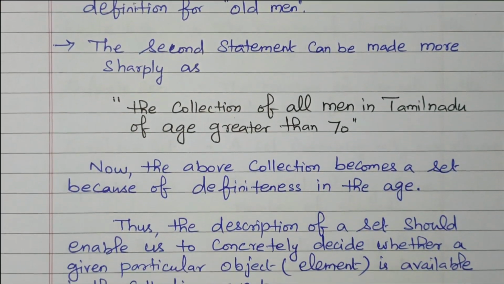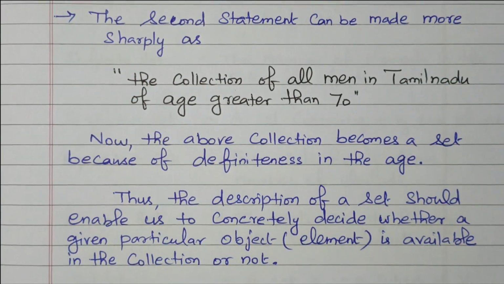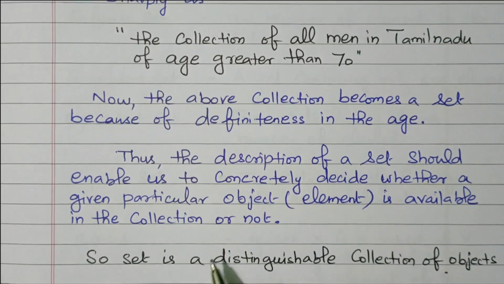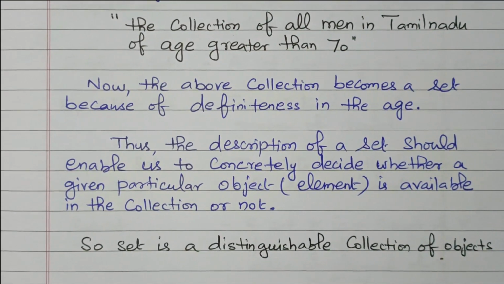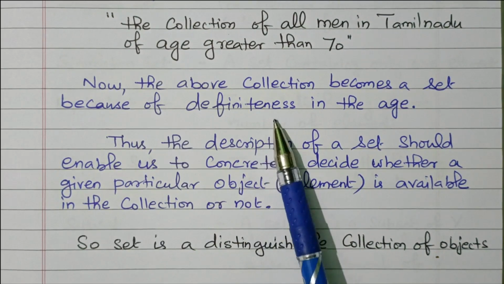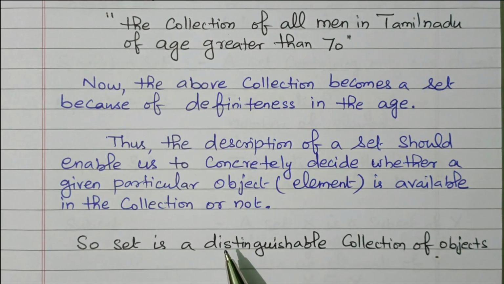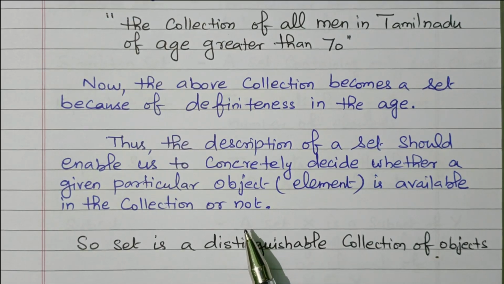Now the above collection becomes a set because of the definiteness of the age. The age is clearly given, so we can say this is a set, right? So from these two statements, roses in Ooty garden, beautiful flower, and old man in Tamil Nadu are not giving a clear-cut idea, so they are not well defined. We can say that red flower in Ooty garden gives the clear-cut idea. The age greater than 70 in Tamil Nadu men gives the clear-cut idea.